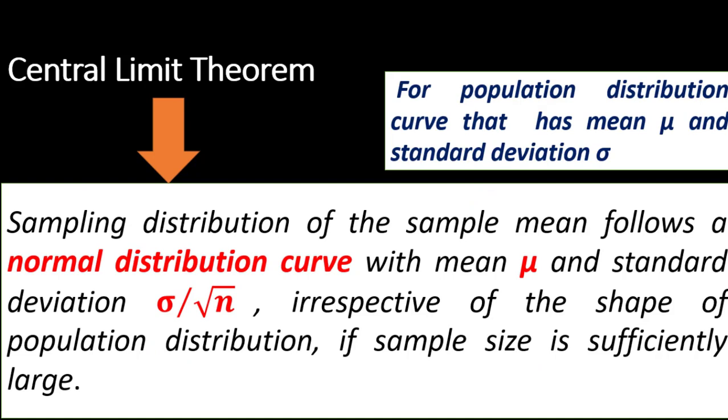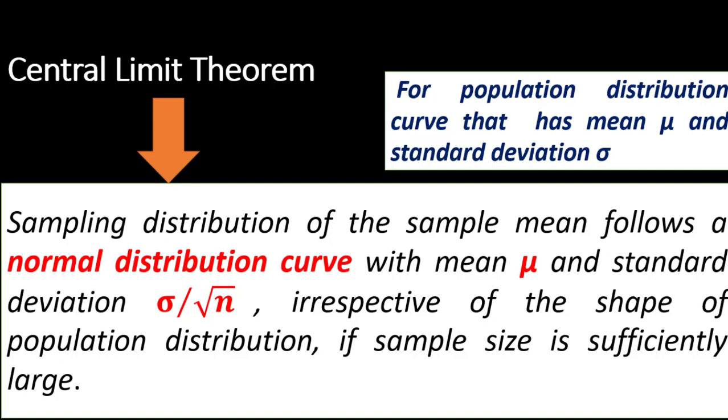What does it state? For a population distribution curve that has mean mu and standard deviation sigma, the sampling distribution of the sample mean follows a normal distribution curve with mean mu and standard deviation sigma over root n, irrespective of the shape of the population distribution, if the sample size is sufficiently large. This is very important: the theorem applies to each and every shape of the population distribution if our sample size is sufficiently large. Sufficiently large means that n is greater than 30.